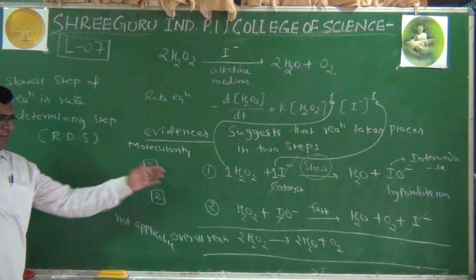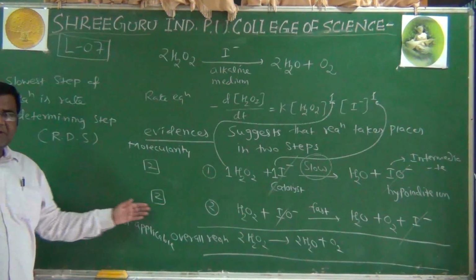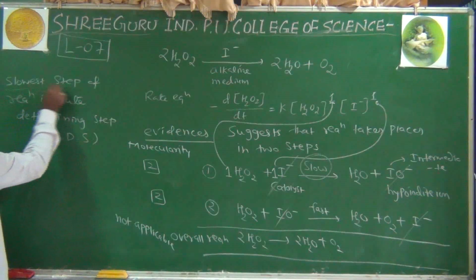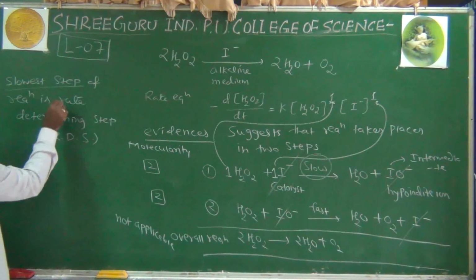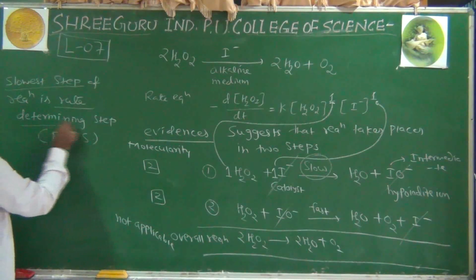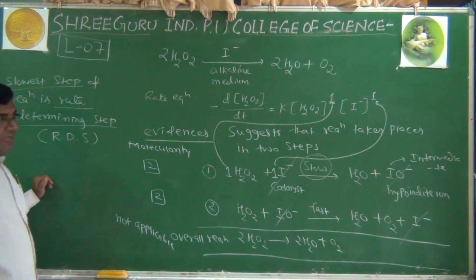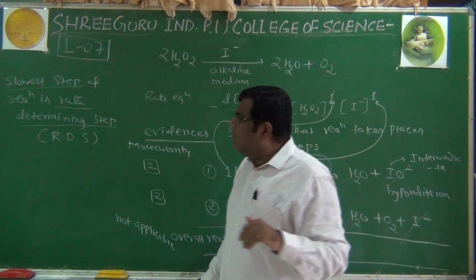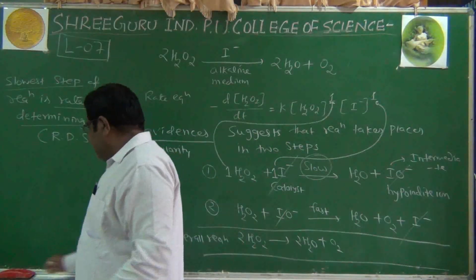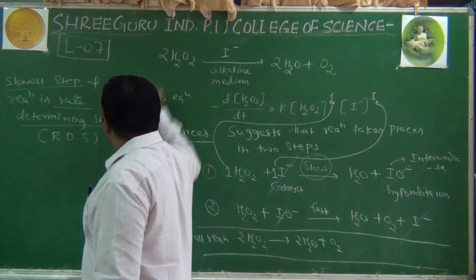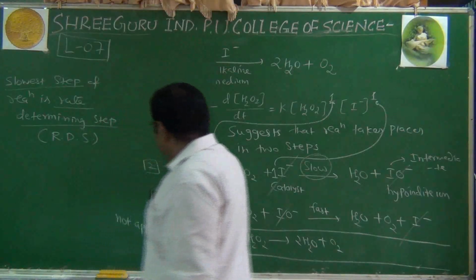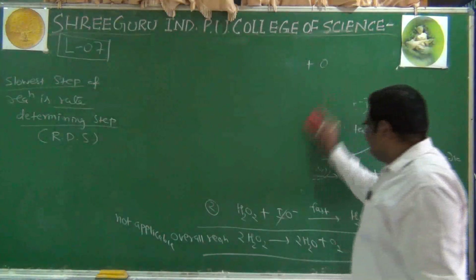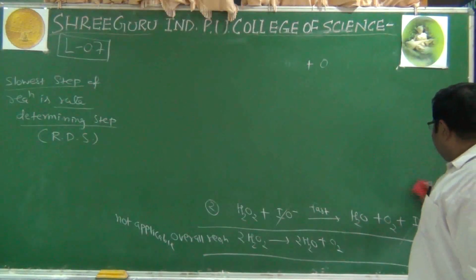There are many elementary reactions taking place in the complete reaction, but the slowest step is important because that decides the rate of a particular reaction, whether that reaction will take place faster or slower. Now, why is the slowest step the rate determining step? I will give one example here. Try to understand it by understanding that particular example.